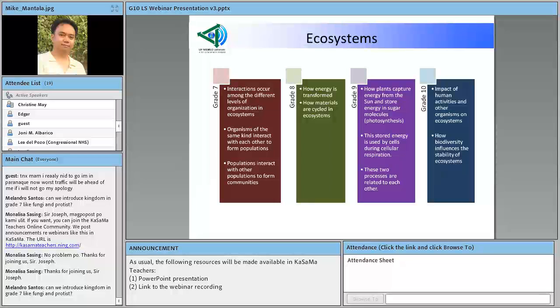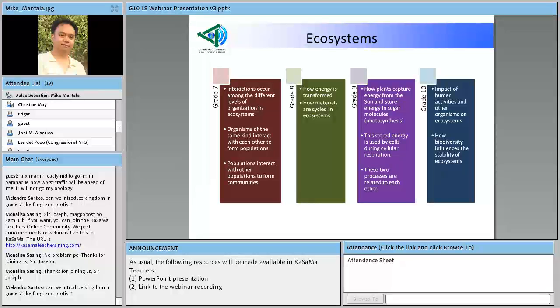Ma'am Dulce, there's a question here from Melandro Santos. His question is, can we introduce kingdom in grade 7, like fungi and protist? Yes, ma'am. In grade 7, we introduce them as organisms belonging to a group other than plants and animals.